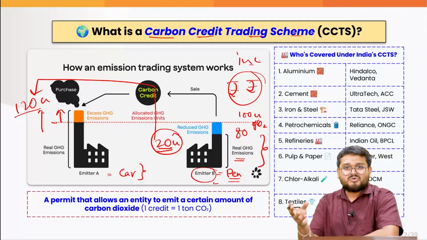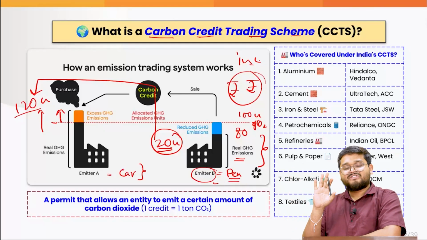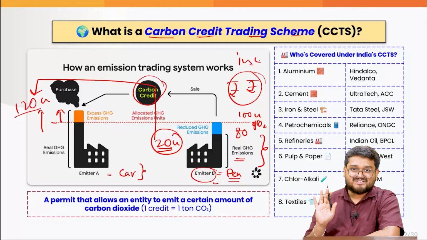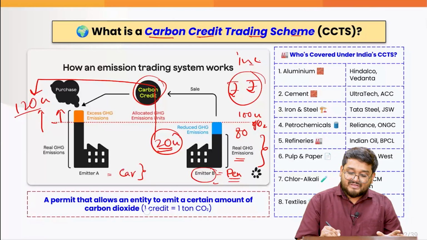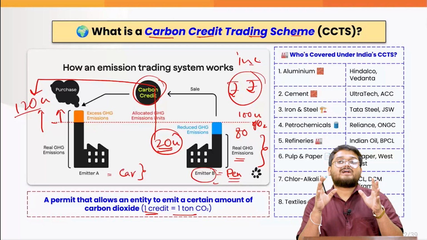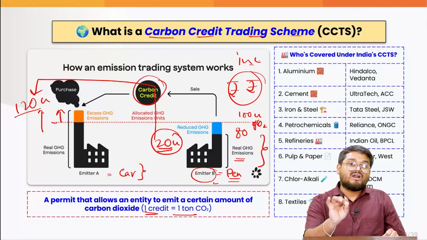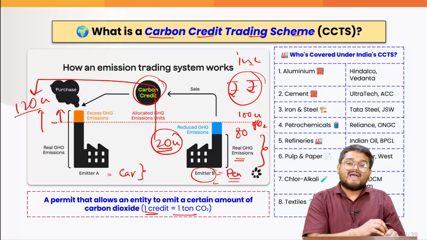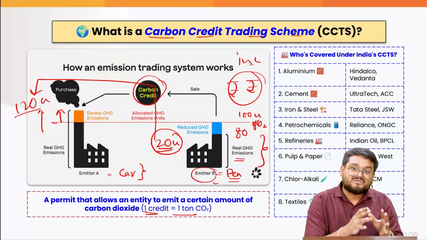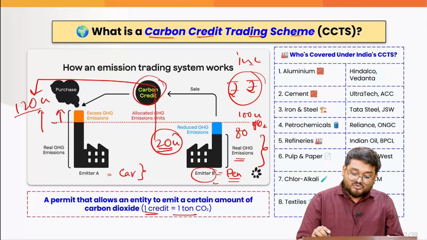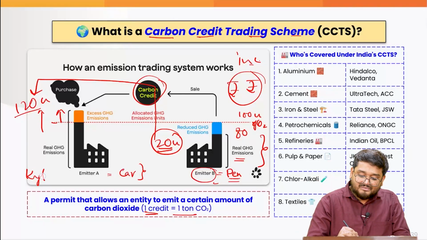So based on this, wherever there is an exchange of money, goods and services, there has to be some market. So the market decided that there should be one carbon credit, which is equivalent to 1 ton of carbon dioxide that you can emit. Based on that, the market value of 1 ton of carbon dioxide will be calculated, and it will be allowed to be traded as a permit on this carbon trading platform. This was conceptualized for the very first time as a part of the Kyoto Protocol, right?